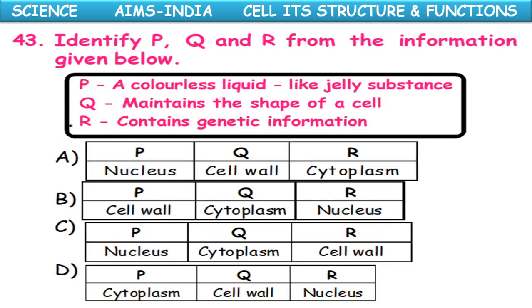Identify P, Q and R from the information given below. P, a colorless liquid jelly-like substance. Q, maintains the shape of a cell. R, contains the genetic information. Okay, the colorless liquid jelly-like substance is the protoplasm, P, and Q maintains the shape of the cell, the cell wall, and R contains the genetic information, means nucleus. So here the right option is protoplasm or cytoplasm, cell wall and nucleus. So option D.